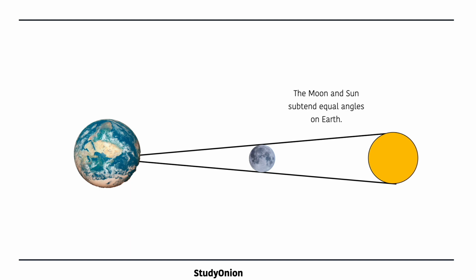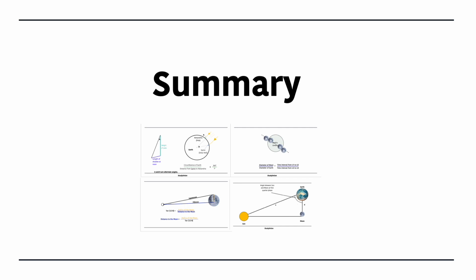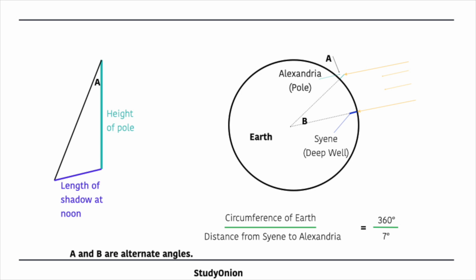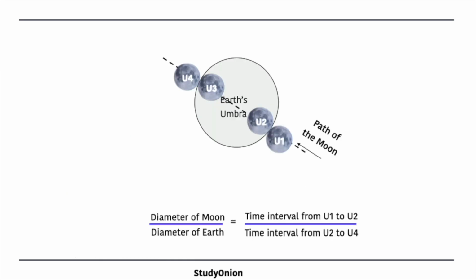So, to summarise, Eratosthenes calculated the circumference of the Earth using the height of his pole and the length of the shadow that it cast during noon. He found that angle A and angle B were alternate angles and used this to find the circumference of the Earth. Aristarchus went on to find the diameter of the moon using the path of the moon during a lunar eclipse. He found that the diameter of the moon divided by the diameter of the Earth is equal to the time interval from U1 to U2 divided by the time interval from U2 to U4.